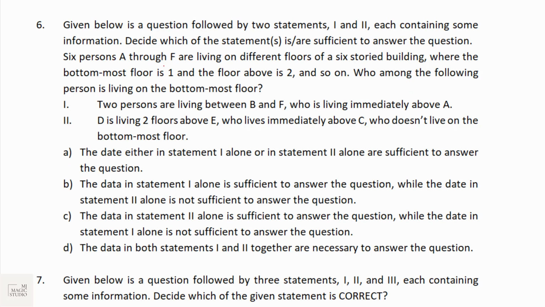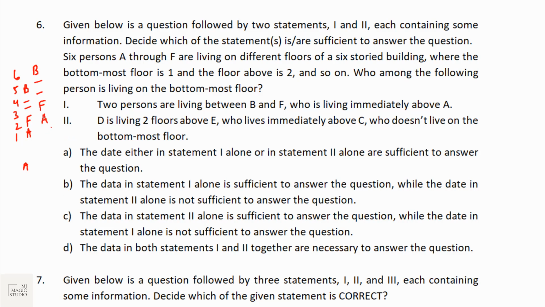6 persons A to F, that is A, B, C, D, E, F, are living on different floors of a 6-storied building where the bottommost floor is 1. So we have a floor pattern like 1, 2, 3, 4, 5, 6. Who among the following persons lives on the bottommost floor? If we take the data from statement 1, 2 persons are living between B and F, and F is living immediately above A. So we have A. Okay, shall I put here A, F, 1, 2, it can be like this, or B, 1, 2 gap, then we have A.